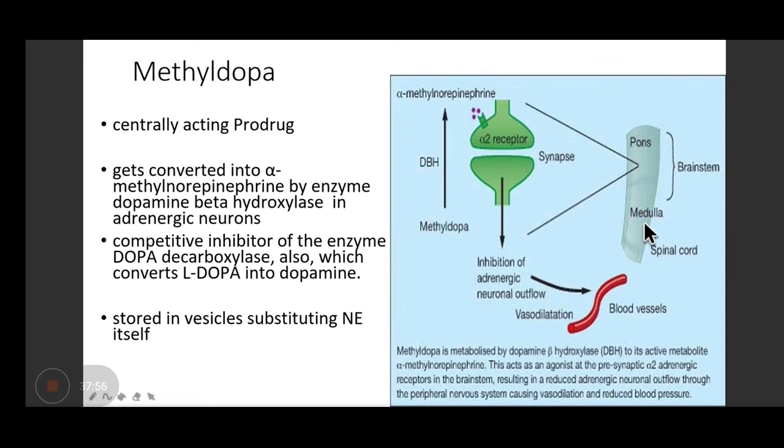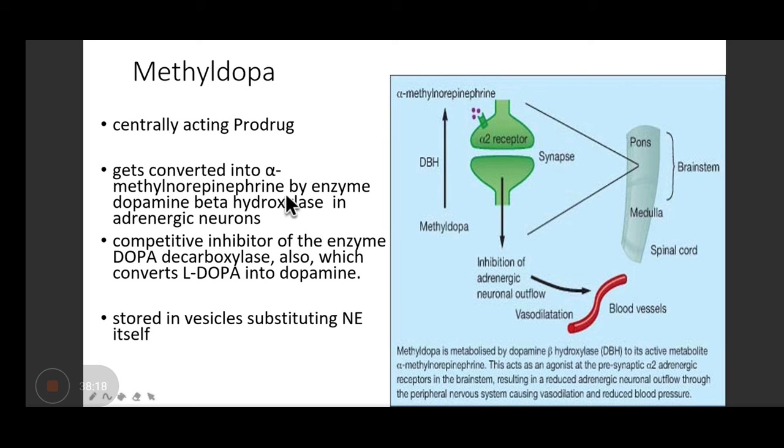Okay. Methyl dopa, its mechanism is the same as that of clonidine. It is a centrally acting prodrug, gets converted into methyl norepinephrine, which is going to act on this alpha 2 receptor, and the release of noradrenaline will be decreased. So it is stored in the vesicle, substituting noradrenaline itself.